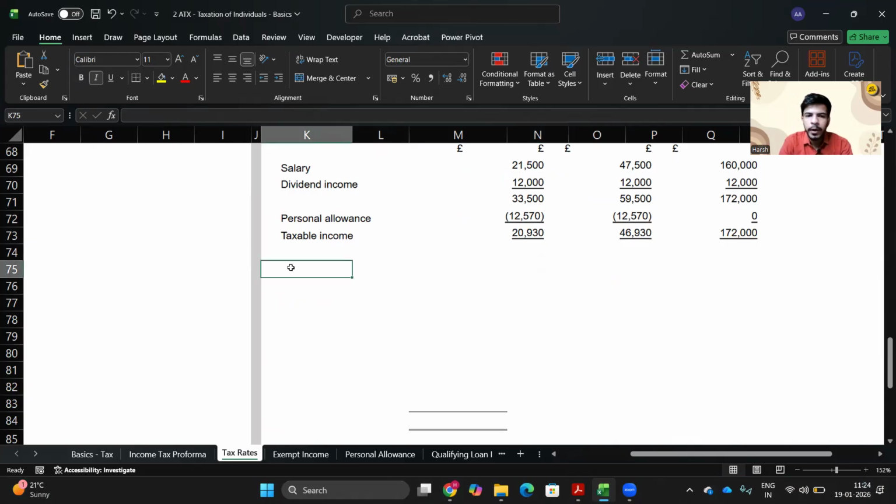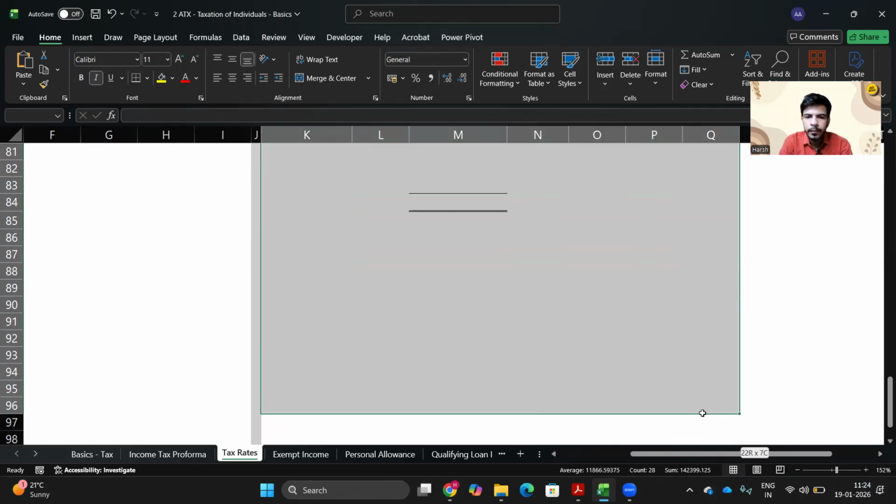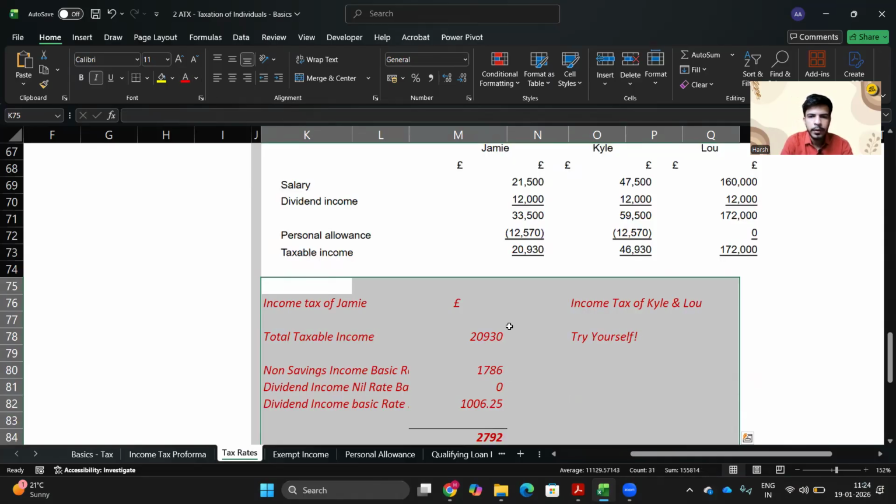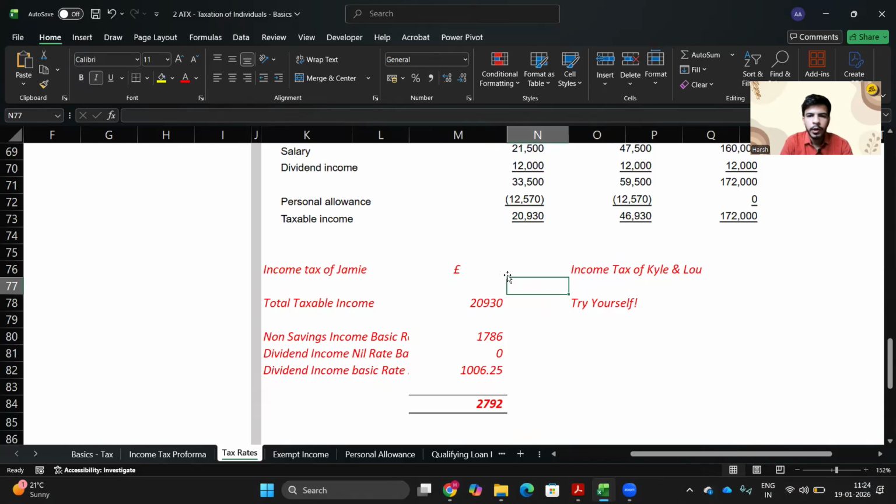So the taxable income they have provided to us. If we calculate the tax, the total taxable income was 20,930 pound. We have non-savings income, basic rate band firstly, at the rate of 20%. So above 12,570 pound, we have 20%, right? So 1,786 pound is your tax liability for this particular basic rate band.